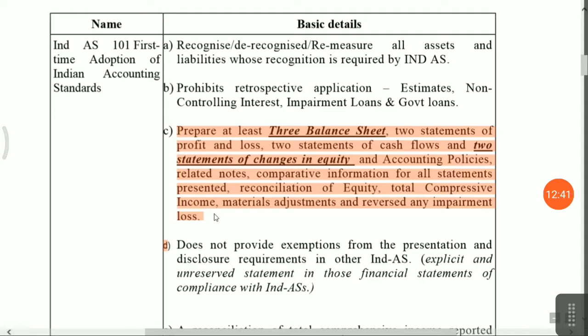There are three balance sheets: the opening balance sheet as on 1st April 2018, the financial 18-19 balance sheet, and financial 19-20 for NBFC. Okay, friends, Indian accounting standard is also applicable to banks and insurance companies, but as per RBI and as per IRDA, applicability is postponed. Okay, but no doubt they have to apply because there is no option afterwards. The only reason they are not applying is because of the fair value concept.